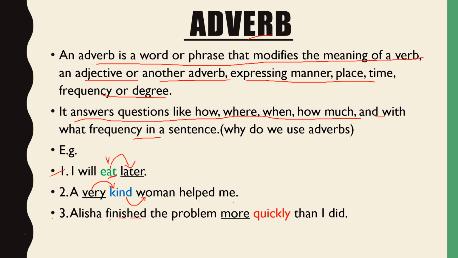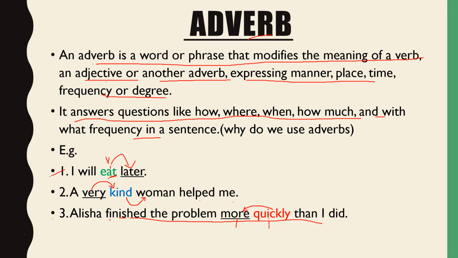Coming to the third sentence: Alicia finished the problem more quickly than I did. See here, quickly is the adverb. More quickly is the adverb modifying an adverb. So more is an adverb and quickly is also an adverb.